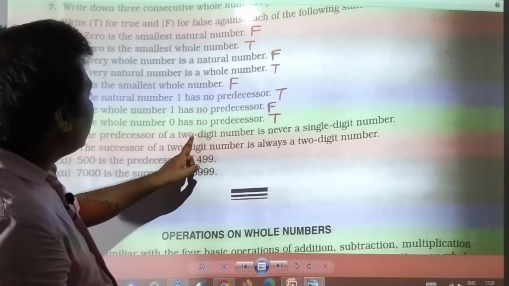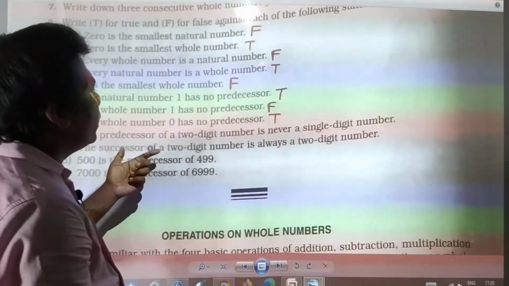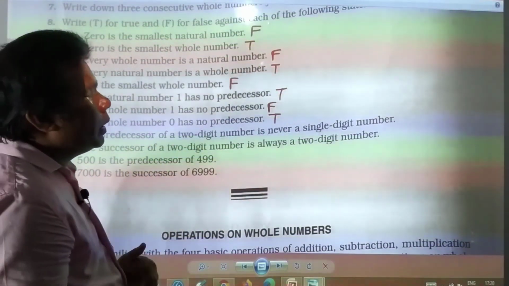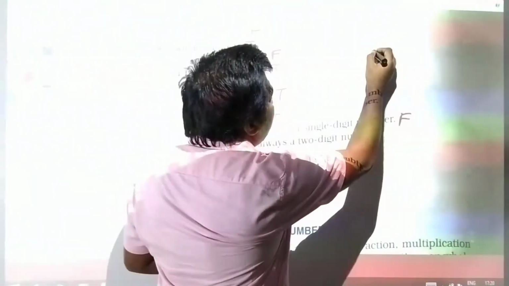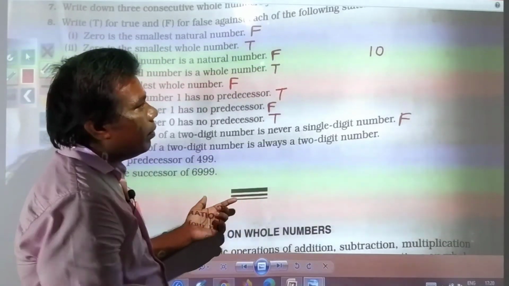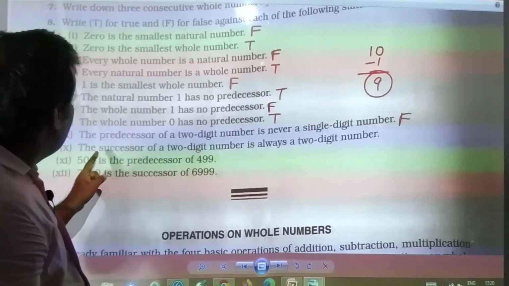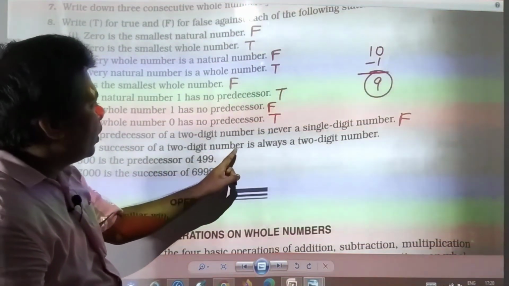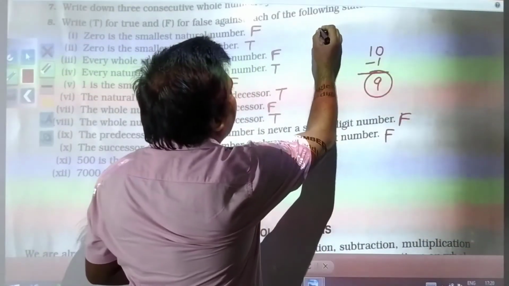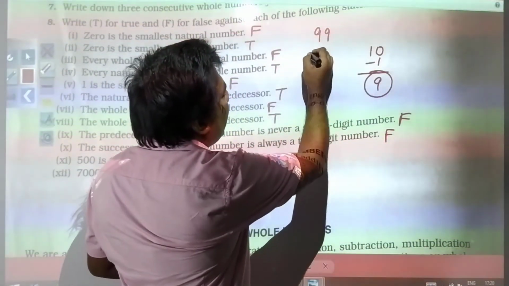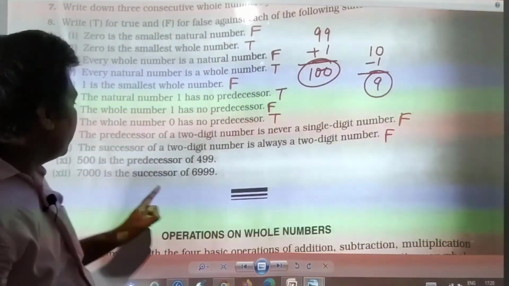The predecessor of a 2-digit number is never a single digit number. That is false because here you see 10 is a 2-digit number, but the predecessor of this is 9. The successor of a 2-digit number is always a 2-digit number. This is also false because suppose you have 99, a 2-digit number. If you add 1 you will get 100, which is a 3-digit number.